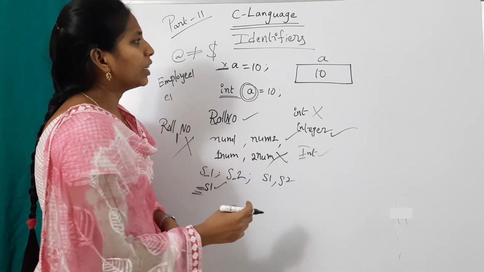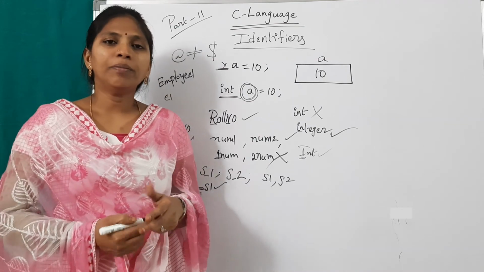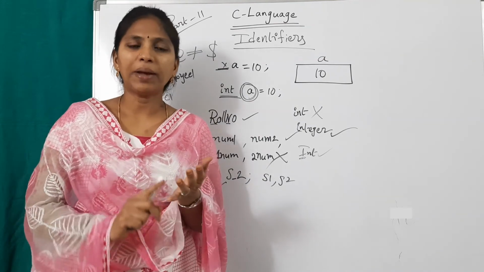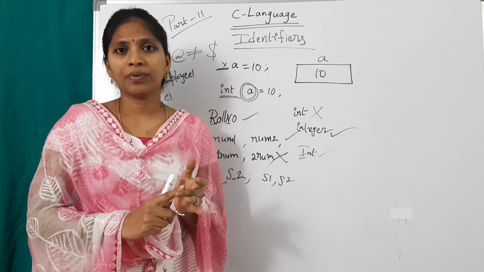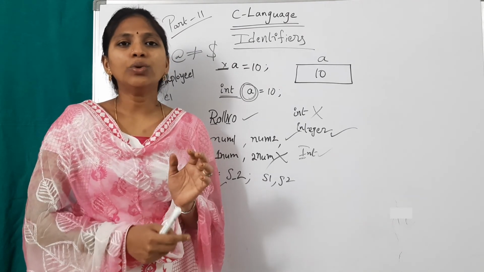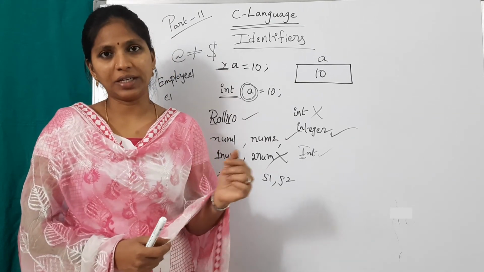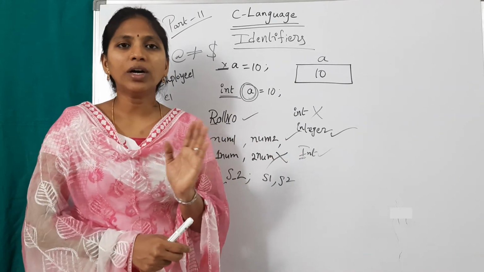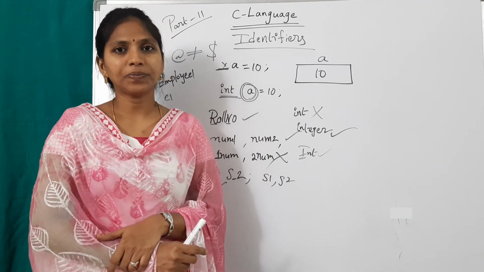Okay, what are the identifier rules? An identifier name may be in uppercase, lowercase, or mixed case. We can use alphabets and numbers while naming identifiers, which means it may be alphanumeric, and it should not start with any number.